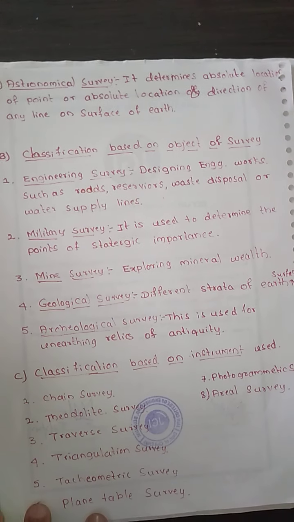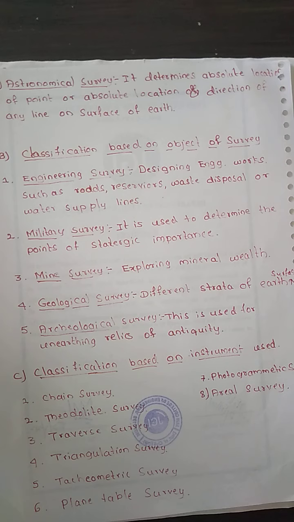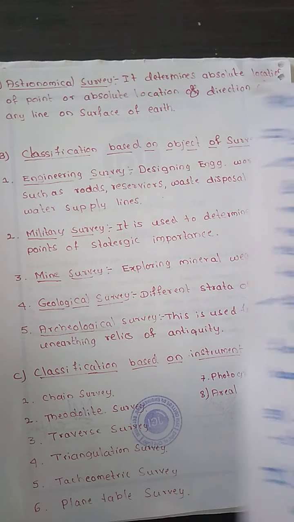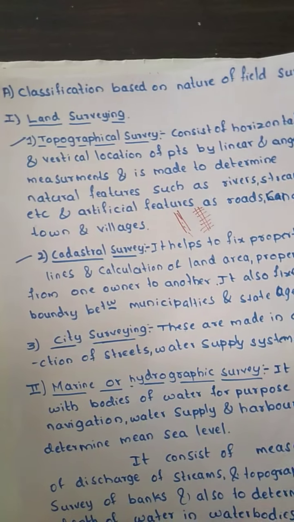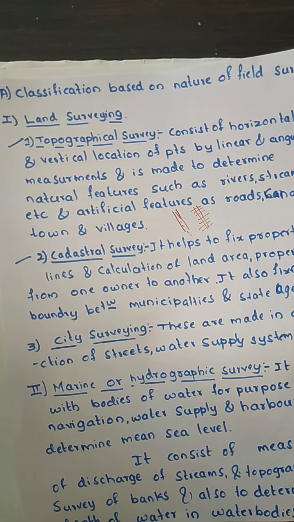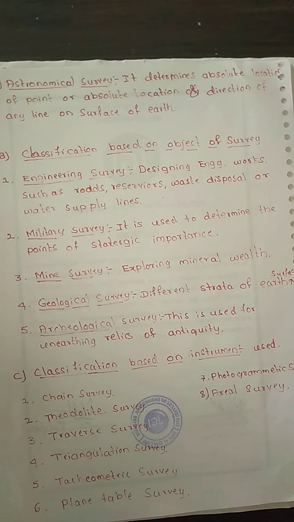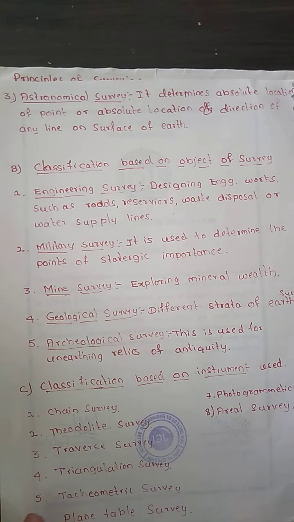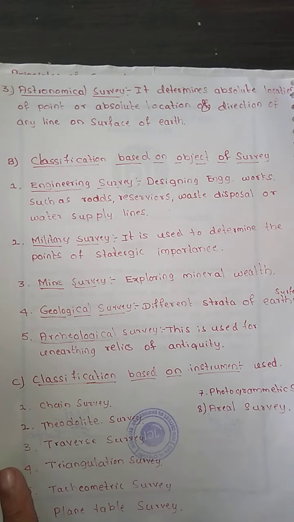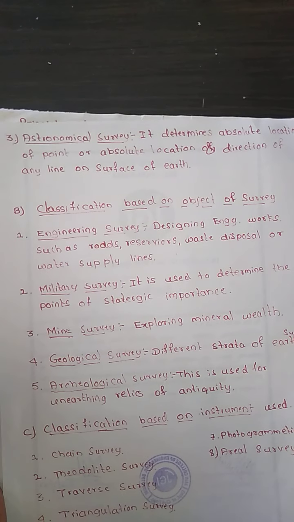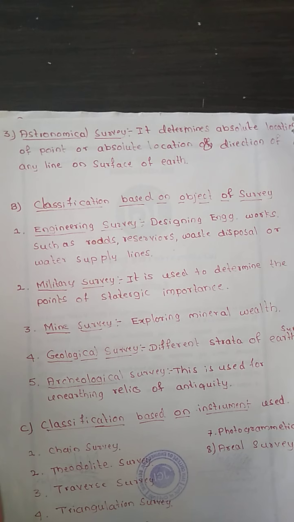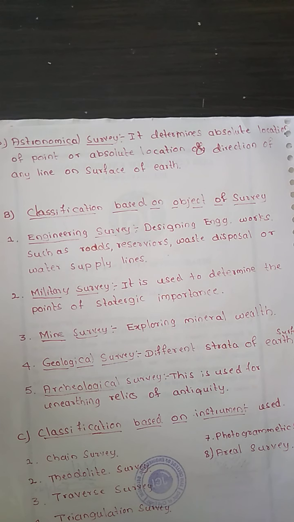Based upon the instrument, we see how the survey has to be carried out. Land survey is done as topographical survey, cadastral survey, and city survey. Marine survey is done for water bodies, and astronomical survey is done for determining the absolute location of a point or of any line on the earth's surface. So this is the classification of a survey based upon the nature of the field, the object of the study, and the instrument used.